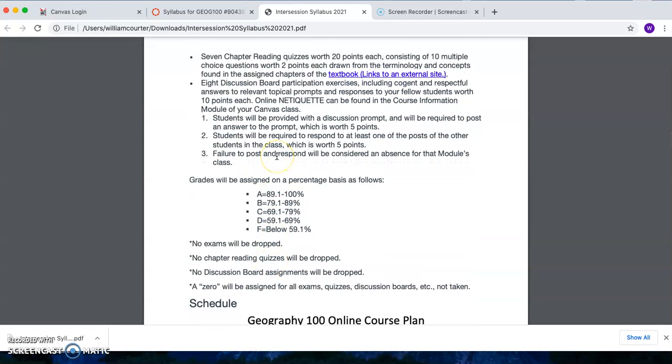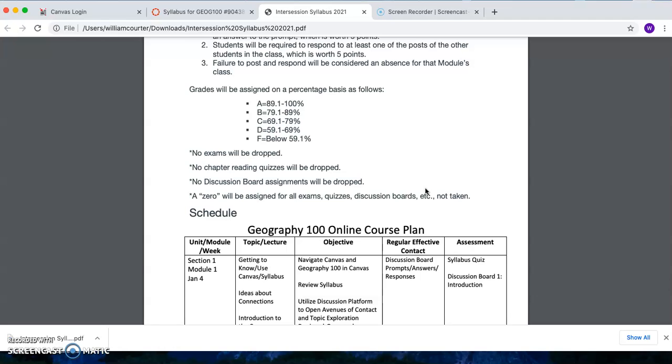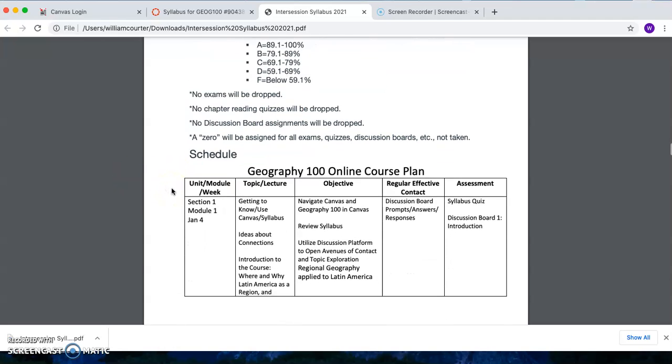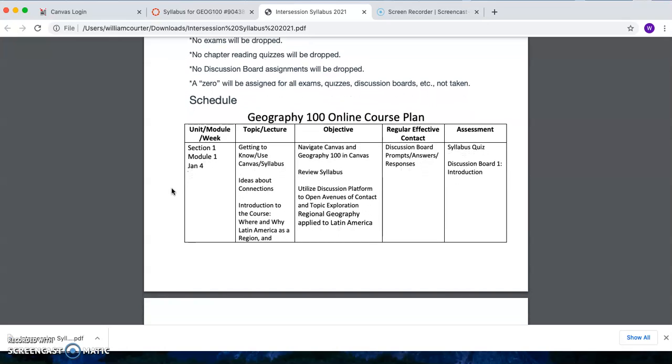There are 7 reading quizzes on each one of those chapters I just mentioned, worth 20 points each. So that's 140 points. And there are 8 discussion boards that you are required to participate in. Each one of those is worth 10 points. If you look down, you can see the grading scale is basically a straight scale. No exams will be dropped, no chapter reading quizzes will be dropped, no discussion boards will be dropped, and 0 will be added to your score if you don't participate in each one of these graded exercises.